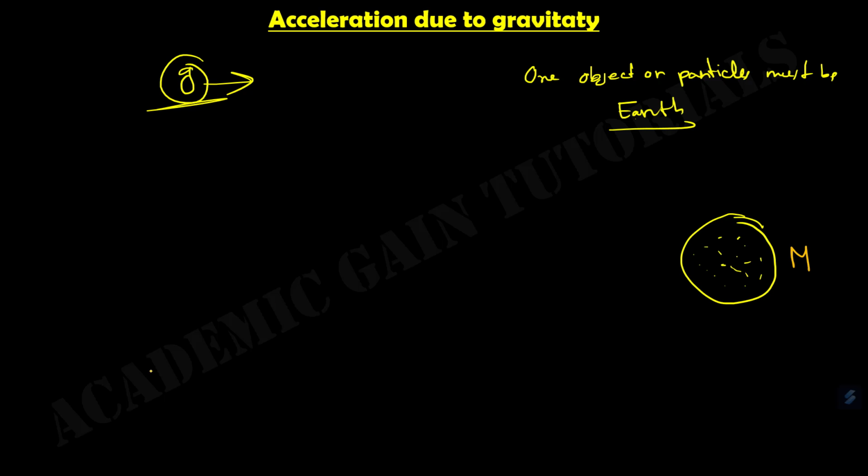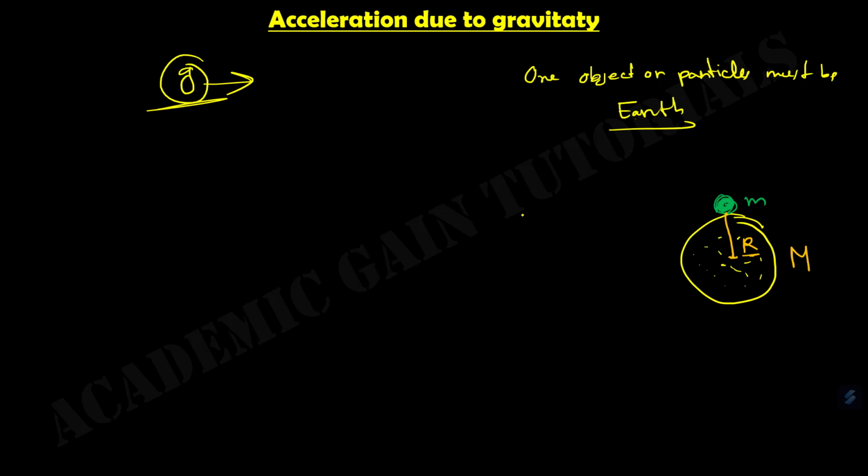This object is on the surface of the Earth, so the distance between the object and the center of the Earth is the radius of our Earth.